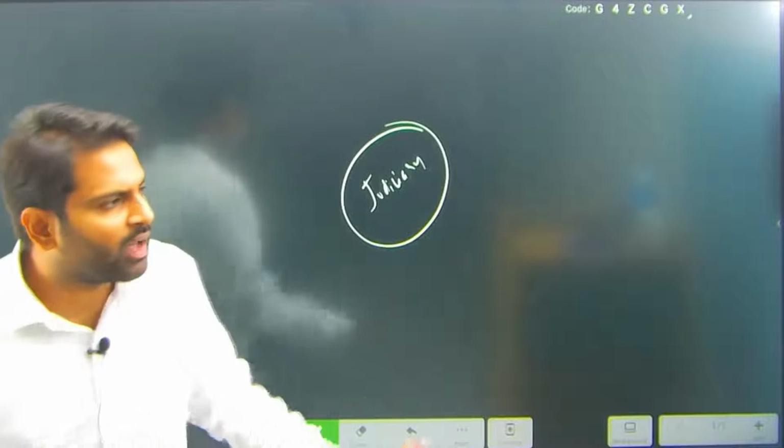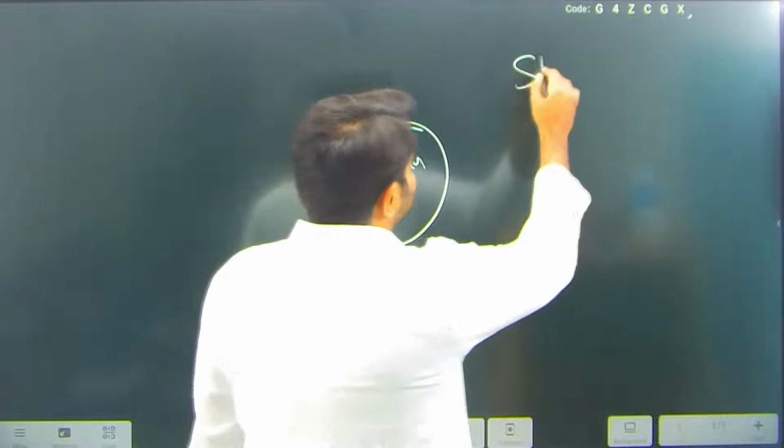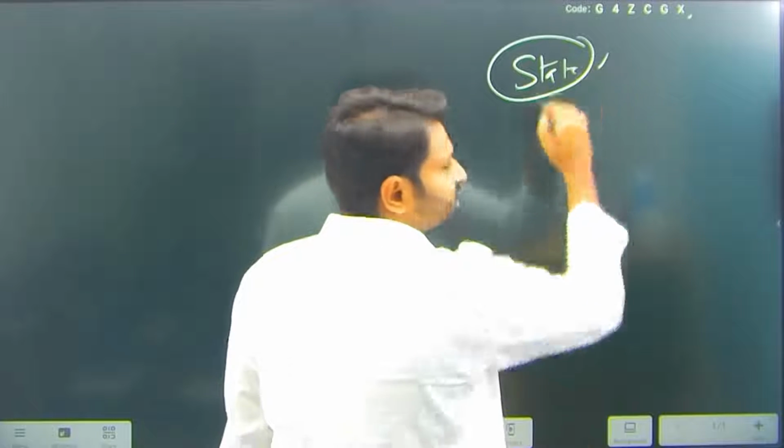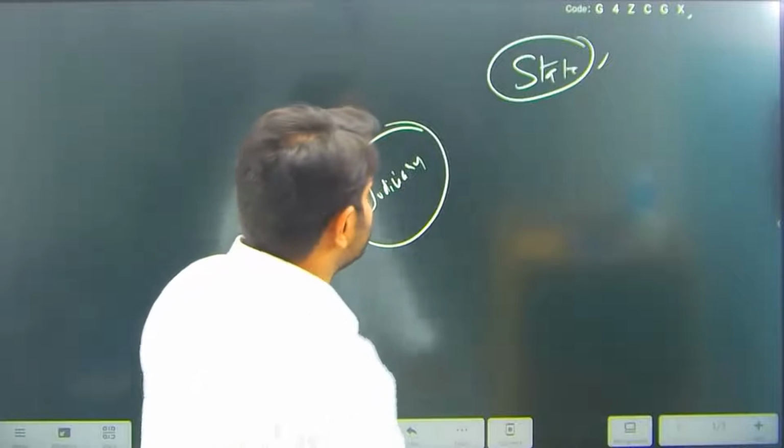Judiciary is one of the important organs in the state. The state has three important organs. Judiciary is one such organ. The duty of judiciary is dispute resolution.